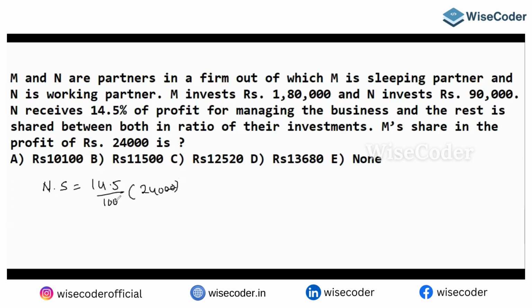So two zeros get cancelled. 14.5 into 24: 4 fives are 20. If you multiply that, you will get 3,480. Then what is the balance profit? The balance profit is going to be 24,000 minus 3,480. What will that give you, guys?